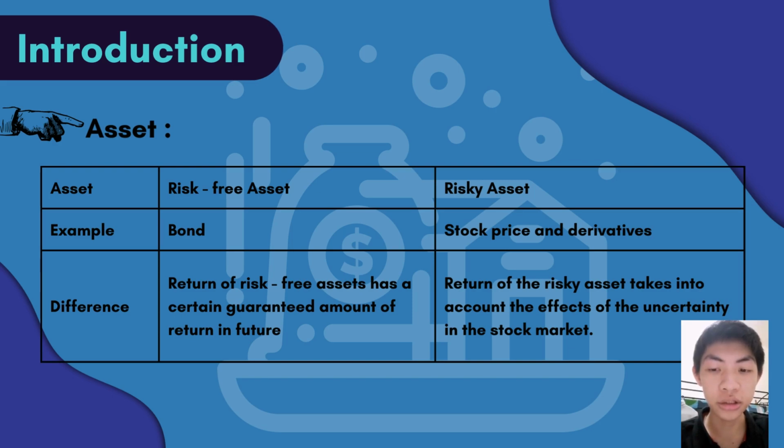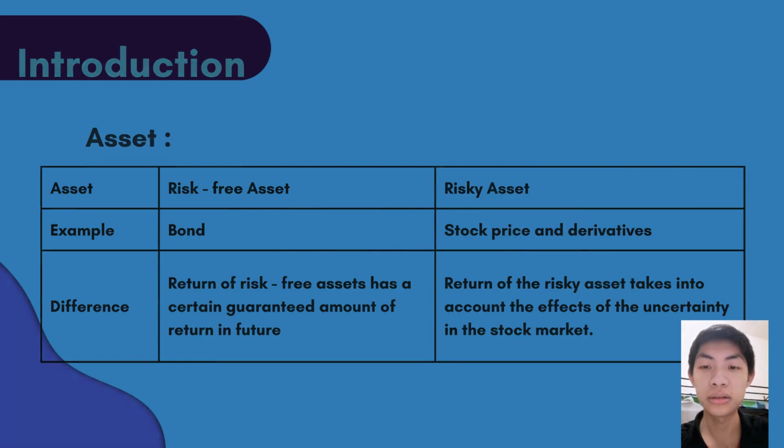Generally, financial assets can be classified into risk-free assets and risky assets. For example, a bond will have a guaranteed return, but stock price and derivatives will depend on the uncertainty of the stock market.